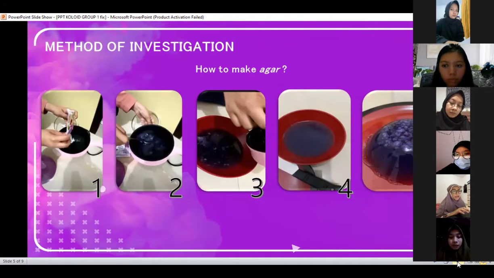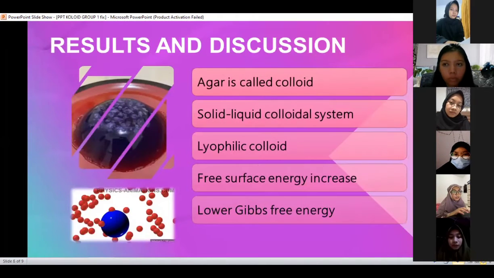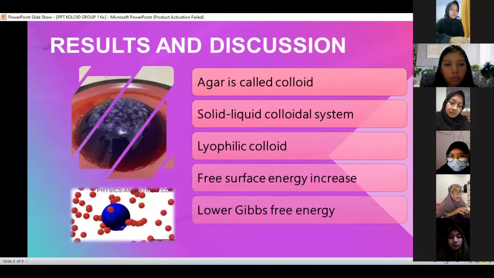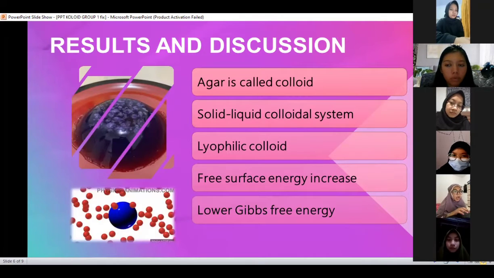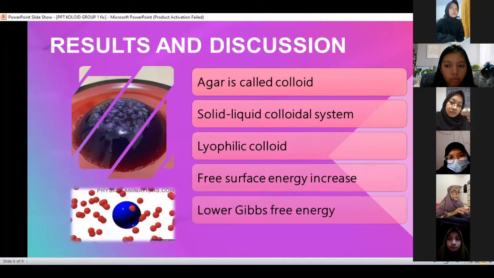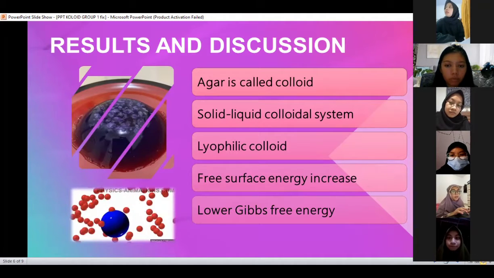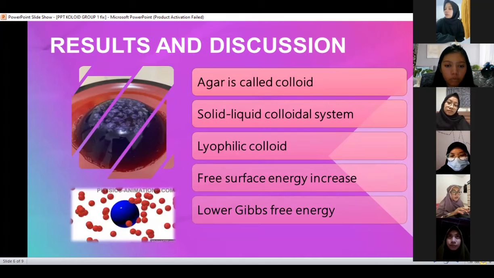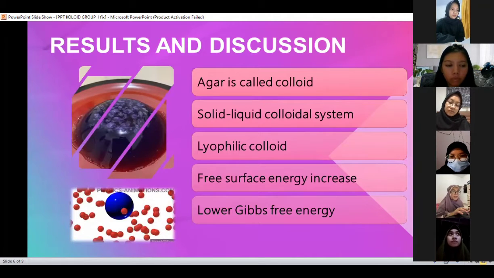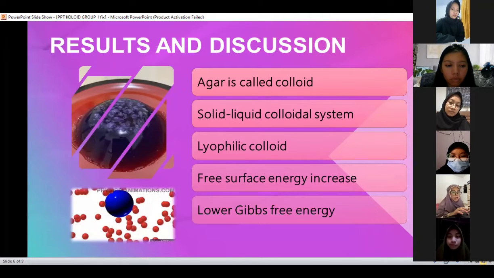Result and discussion. Agar is called colloid. Solid liquid colloidal system, lyophilic colloid, free surface energy increase, lower gives free energy. Agar is called colloid because in the process a gel structure is formed, which is created because when heated in water the gelatin and water molecules move freely, and then when cooled the gelatin molecules are close to each other, solidify and form a lattice and surround water molecules. This results in a solid and liquid colloidal system.